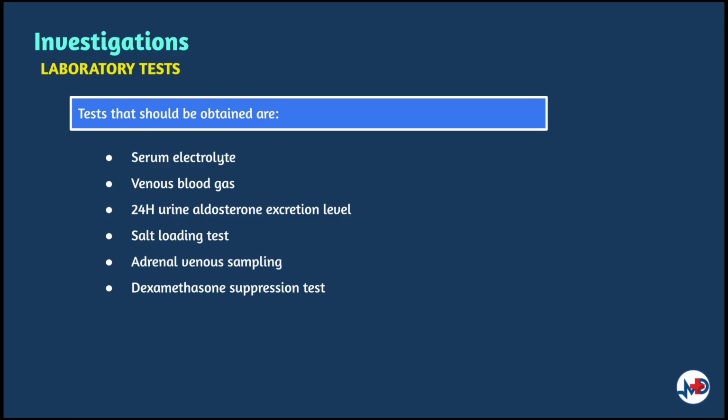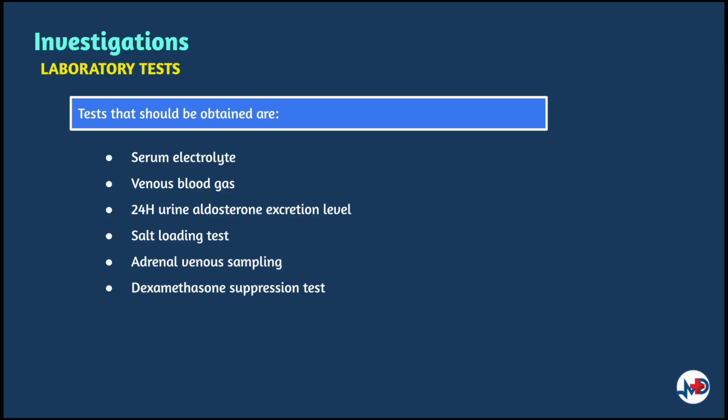A 24-hour urine aldosterone excretion test is diagnostic when greater than 14 micrograms per day after 3 days of salt loading. A salt loading test involves daily ingestion of at least 10 to 12 grams of sodium chloride for at least 5 days before the test. Once the oral protocol has been met, 24-hour urine aldosterone, sodium, potassium, serum aldosterone, and creatinine excretions are measured.